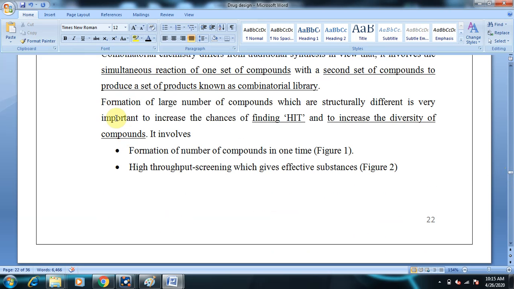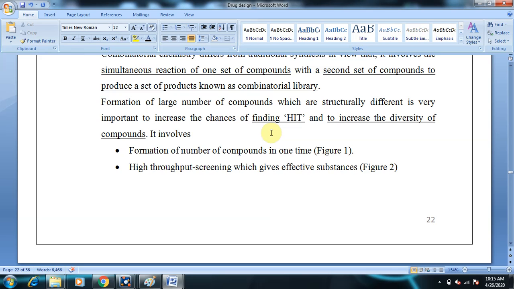And now, formation of a large number of compounds which are structurally different is very important to increase the chances of finding hits. When we are proceeding for drug design, we usually search for structurally dissimilar compounds in order to find which scaffold is the best molecule for the design of a drug.